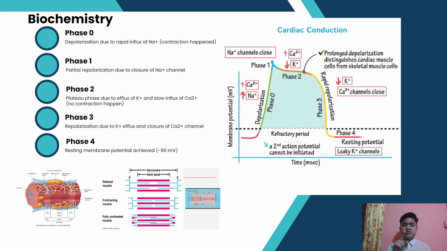And the plateau phase is the refractory period. The reason there is a refractory period is to allow the heart to relax, so there will be no tetanus. If there were tetanus, there would be cardiac arrest. The heart would be pumping without relaxing, so the blood could not enter because of the continuous contractions. Next, phase 3 is repolarization due to K+ efflux and closure of Ca2+ channels. The resting membrane potential is achieved at phase 4.